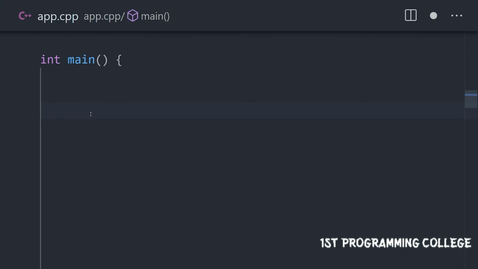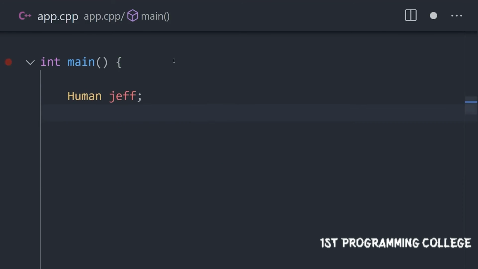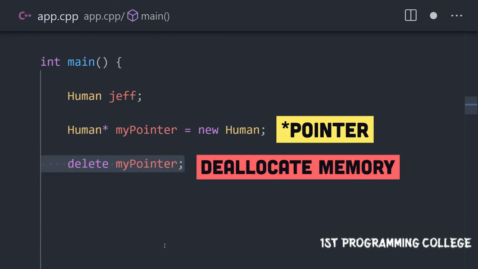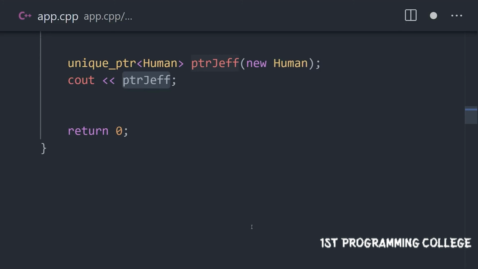To instantiate an object, type the class name followed by the name of your object, and optionally any parameters for the constructor. When it comes to memory, we could manage everything manually with pointers and references. However, tools like unique_ptr can get the job done in a way that's easier and safer by ensuring that only one object can be allocated to memory.